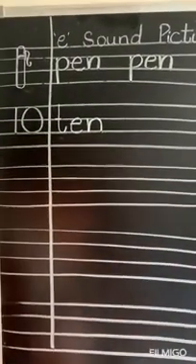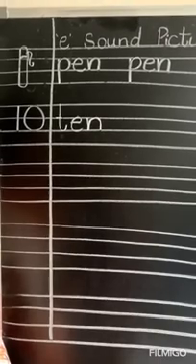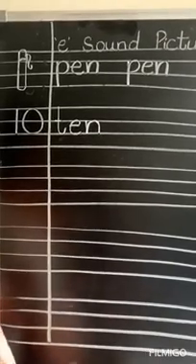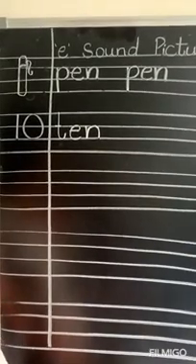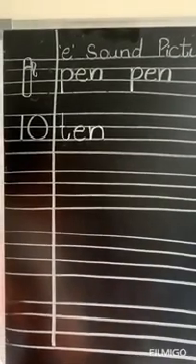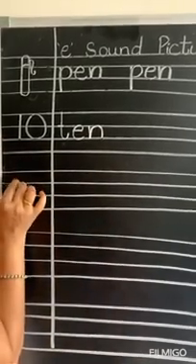Now next we'll write men. Man. Men. Already explained you men. Man is one person is called man, and if 2 or more persons are there, we call them as men. So let us draw 2 men.